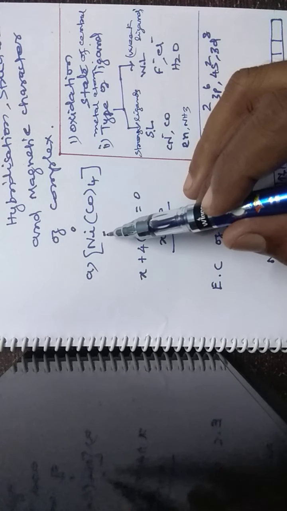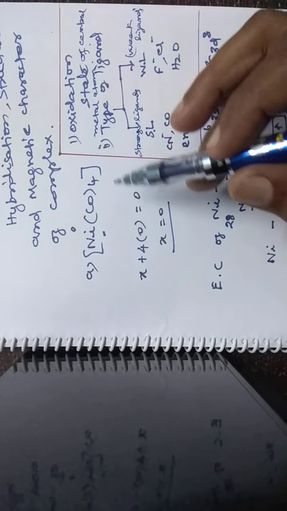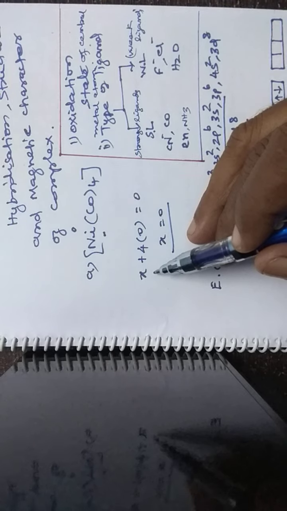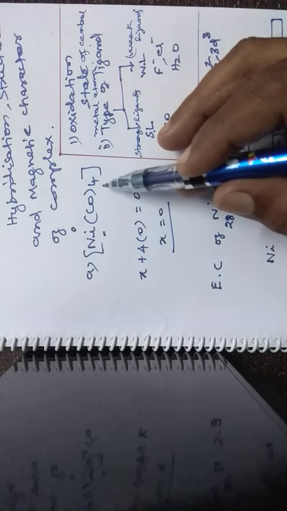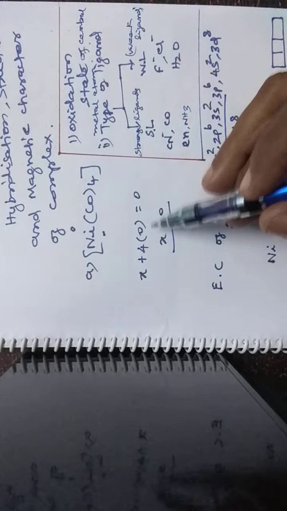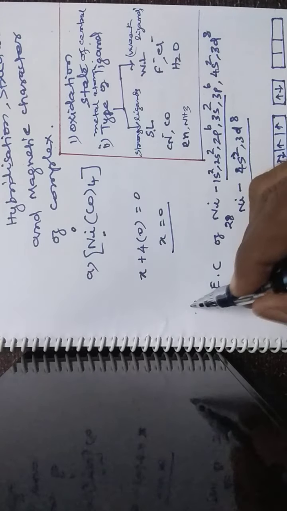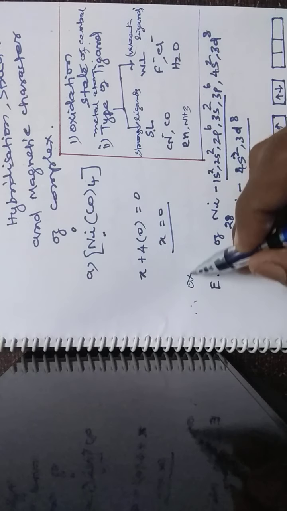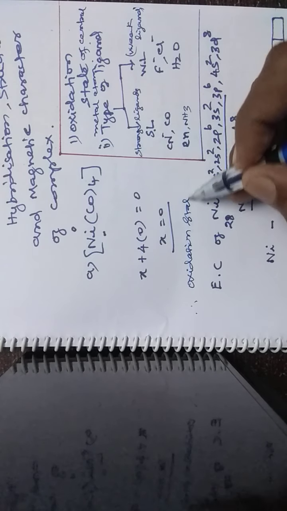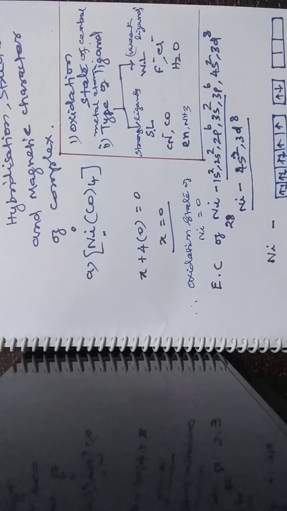Then find the oxidation state of the central metal atom. To find the oxidation state, let the charge of nickel be X. For 4 CO, CO is a neutral ligand, so its charge is 0. So X plus 4 into 0 is equal to 0, so X is equal to 0. Therefore, the oxidation state of nickel is 0.